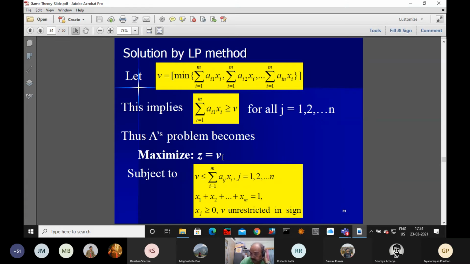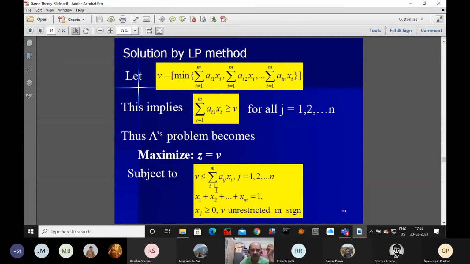Since I have already added some constant to the payoff matrix, the new value of the game nu is positive. It cannot be 0, it cannot be negative. If it is negative, there is a crisis; if it is 0, there is a crisis. So we are saying it is positive. Now maximize an objective function, that objective function equal to nu. And what about the constraints?